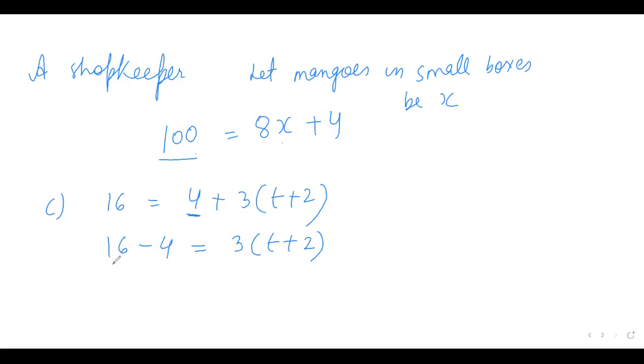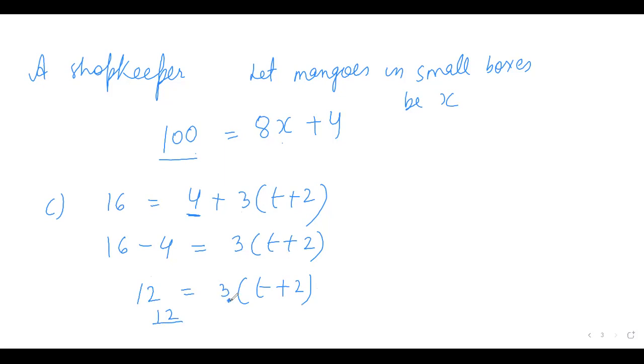So what is the value of 16 minus 4? Samraj? Ma'am, 12. 12 is equal to 3 into t plus 2. What should I write now, Samraj? Ma'am, then we will write 12 divided by 2 is equal to 3t. What are you saying? 12 divided by 2, ma'am, 2.